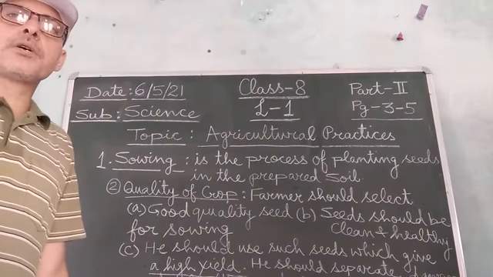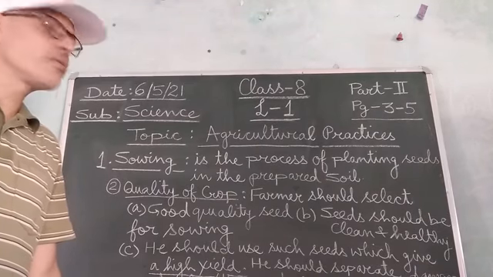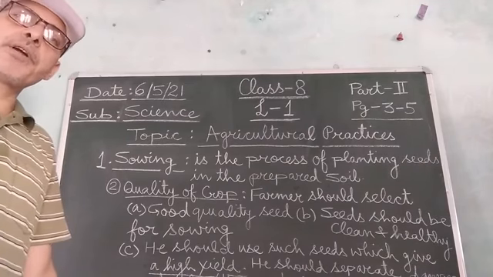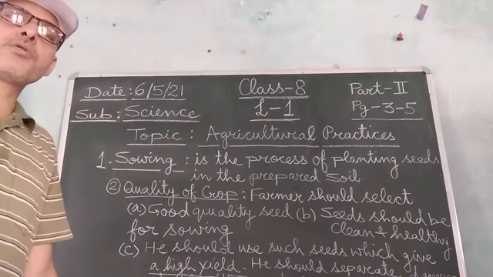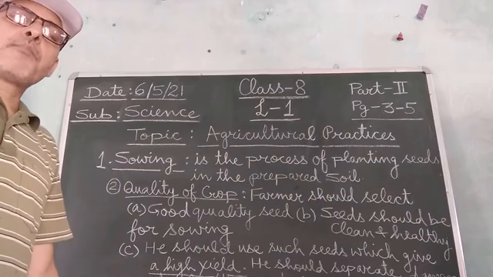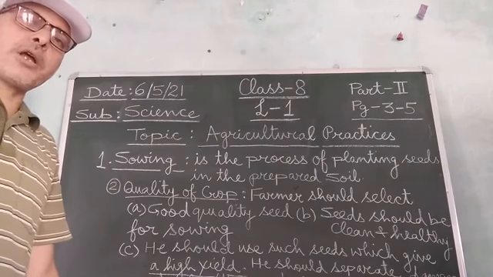So sowing is the process. What is sowing? Sowing is the process of planting the seeds into the prepared soil. So if anybody asks you what is sowing, then you will say that sowing is the process during which the planting of the seeds is done in the prepared soil.